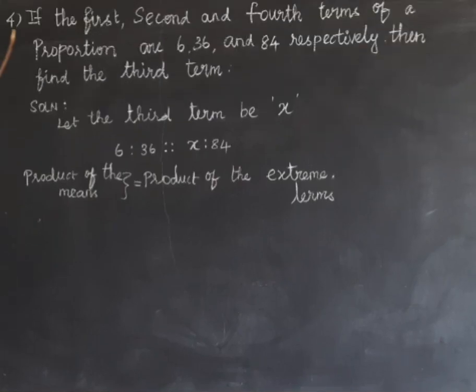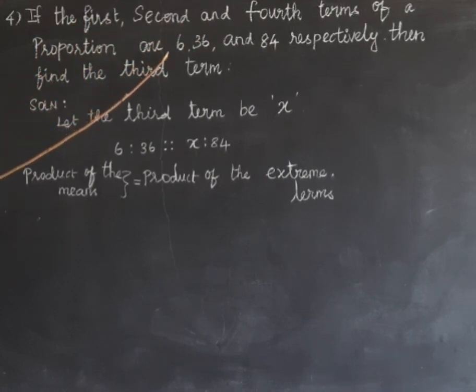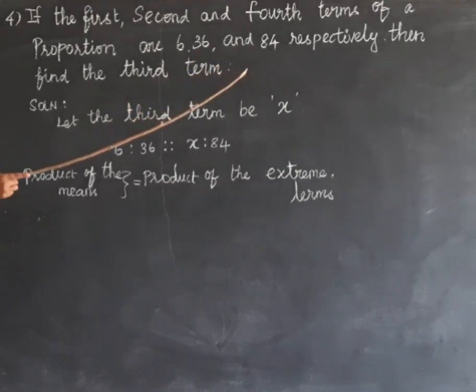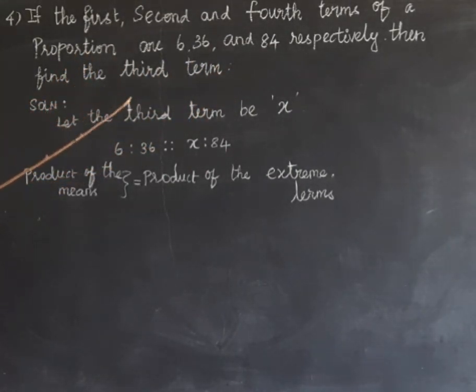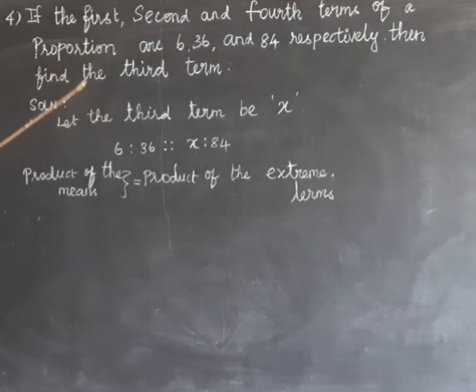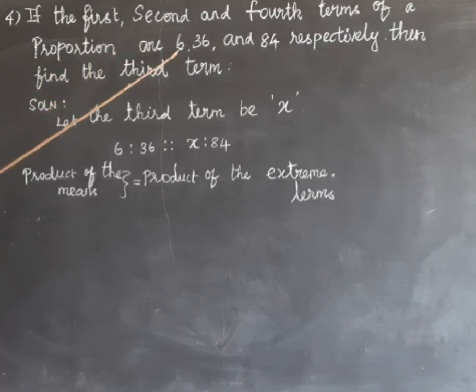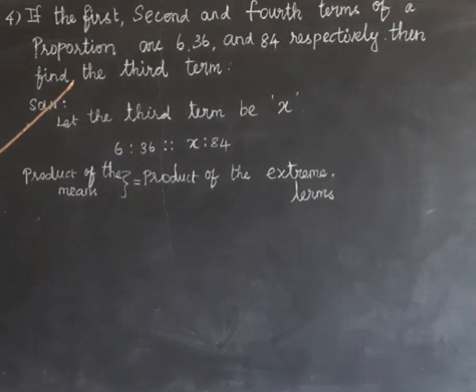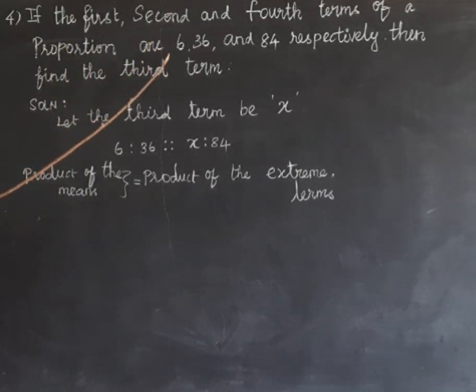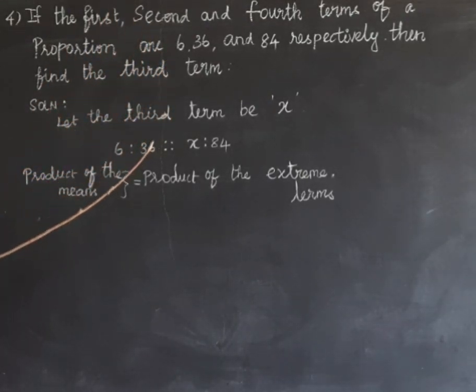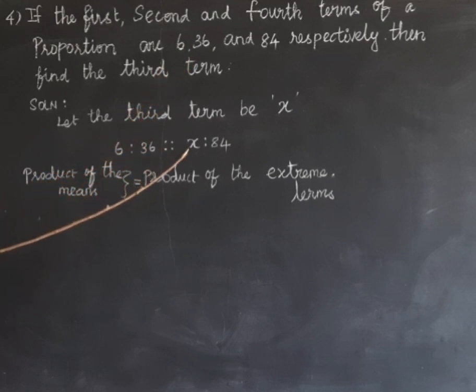Okay, next sum. If the first, second and fourth terms of a proportion are 6, 36 and 84 respectively, then find the third term. Let the third term be x. First term is 6, second term is 36, third term is x and fourth term is 84.